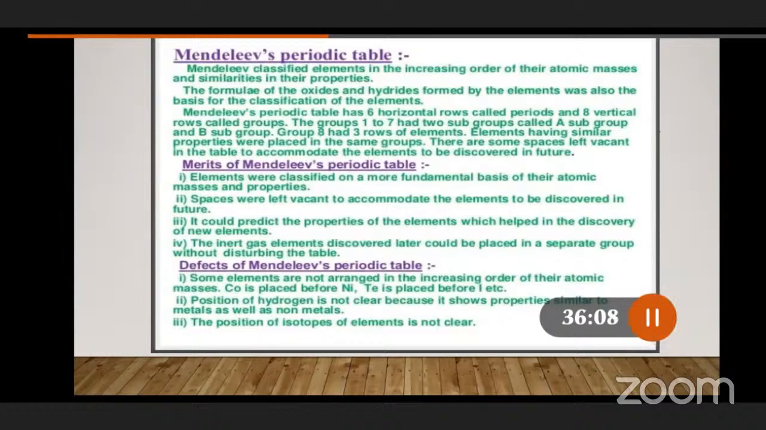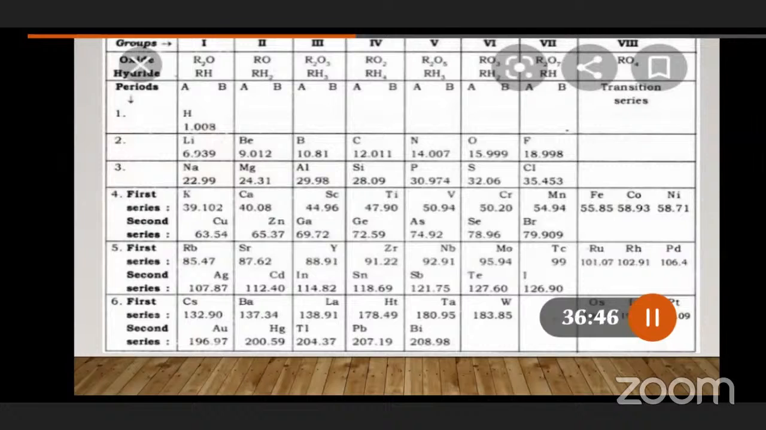What are those? Some elements are not arranged in the increasing order of their atomic masses. Already we have discussed that this periodic table was constructed based on increasing atomic mass. But cobalt is placed before nickel. Tellurium is placed before iodine. Tellurium's atomic mass is 127.6 and iodine's is 126.9. Based on increasing atomic mass, iodine should come first and tellurium should come next.